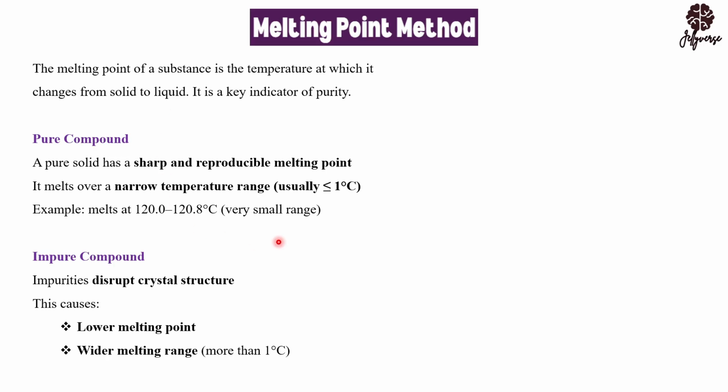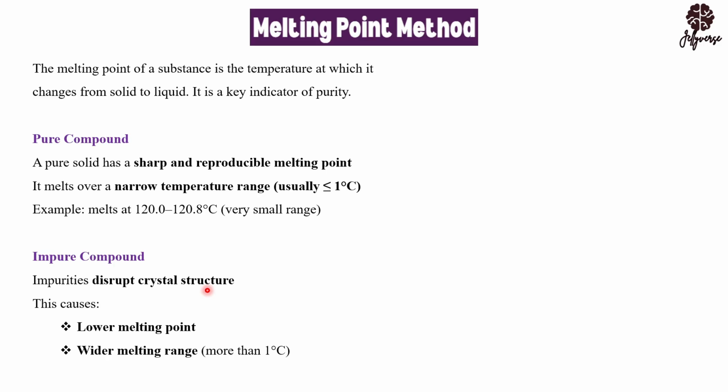So the reason why, if you're having impure compound and you are using the melting point method to check the purity, the melting point becomes lower is that, for instance, sugar has a crystalline nature. But the moment you're having impurities in it, these impurities will disrupt or destroy the crystal structure of this sugar that you're having. Remember, it is the crystal structure that gives the compound its melting point. So the moment you're having impurities there, it disrupts or destroys the crystal structure.